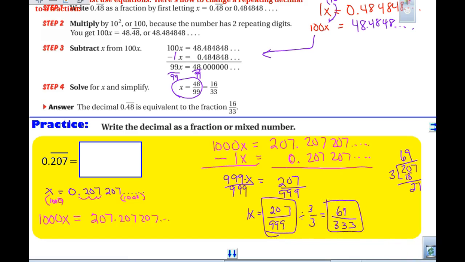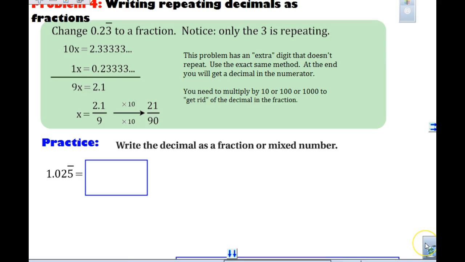So we are going to start on the top of the next page. What if you got a weird one like this? Next page down for you guys, right? It says, if you have 0.23 repeating to a fraction, notice, only the 3 is repeating. They're going to show you one way of doing this. I'm going to show you a different way. I like my way better than how they do it up here, but you can choose either way.